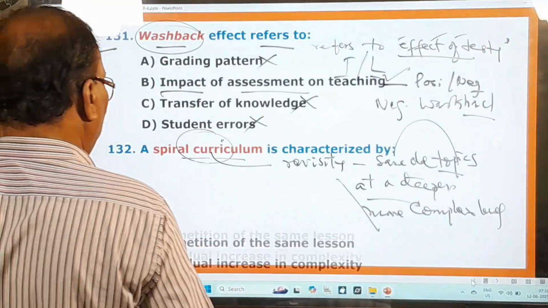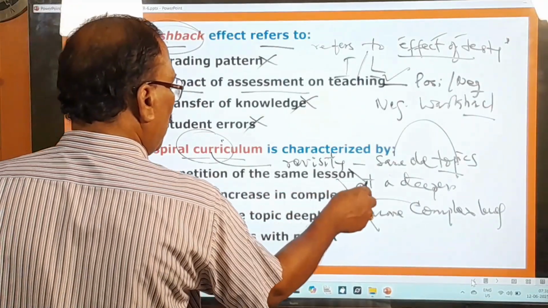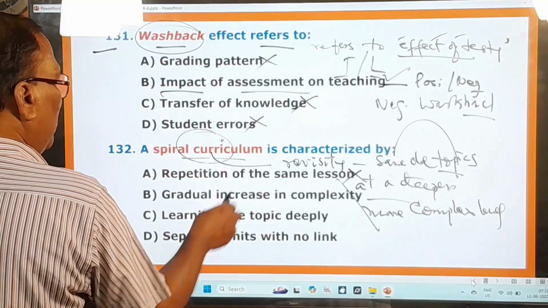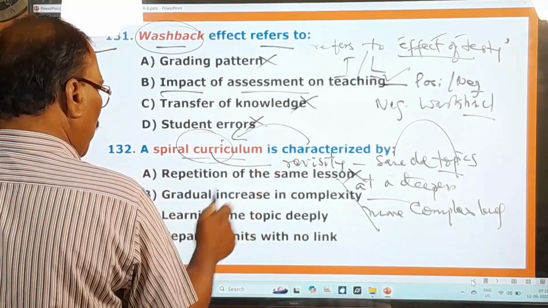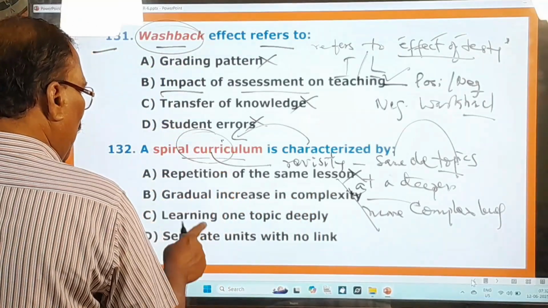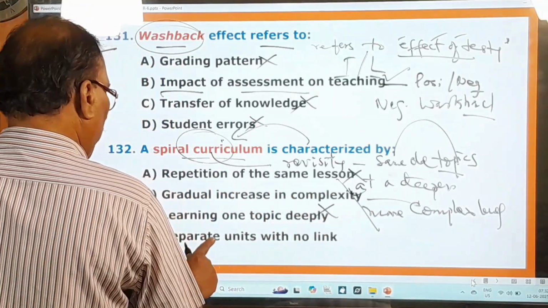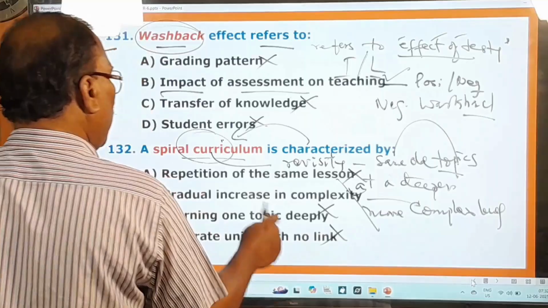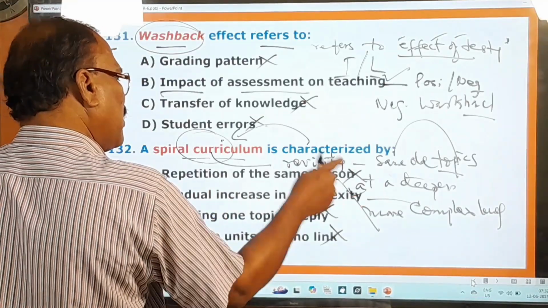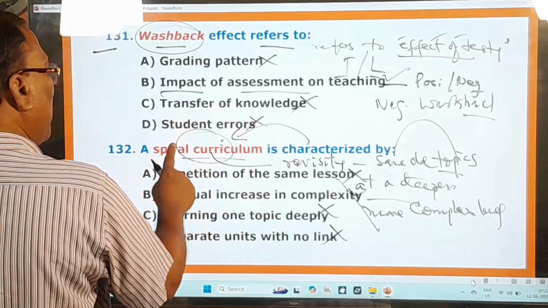And here you pay attention: repetition of the same lesson. If you repeat the same lesson, that's not the spiral curriculum. That's not the characteristic of spiral curriculum. Gradual increase in complexity, this is the characteristic of the spiral curriculum, not learning one topic deeply in separate units with no link. So gradual increase in complexity of the topics is one of the characteristics of this spiral curriculum.